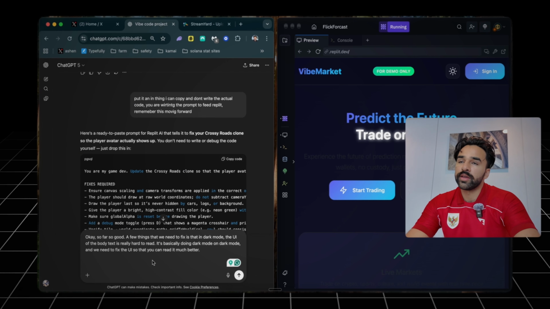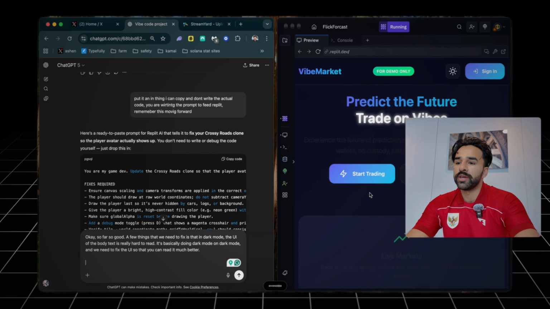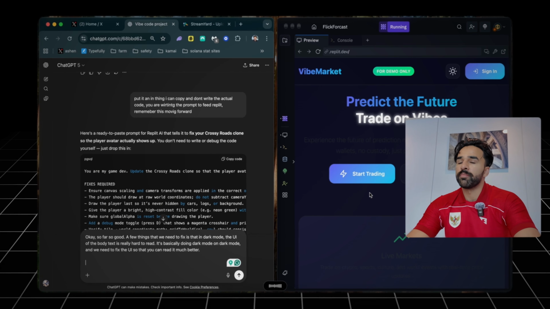And same with the start trading. When you press start trading, let's have it open up to a page that's similar to like a trading UI page that Polymarket has, with graphs and prices and buy and sell. And for the sign in, let's for now just have a UI that shows eventually we will plug in, sign in with Gmail or a Phantom wallet or Privy or Replit.